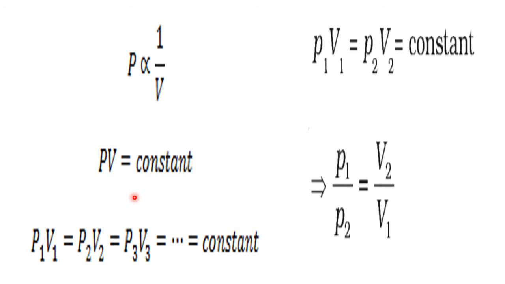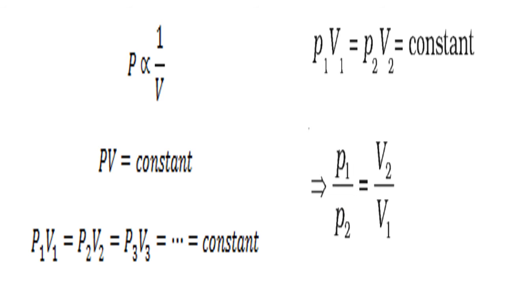In the same way, if you change the pressure from P2 to P3, P3 to P4, what is the conclusion here? P1 V1 equals P2 V2 equals P3 V3 equals and so on. It is equal to constant. Or if you take only these two, initial and final, P1 V1 equals P2 V2, then after rearrangement, taking P2 this side, P1 by P2 equals V2 by V1.